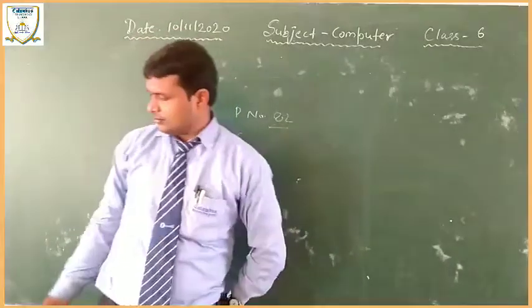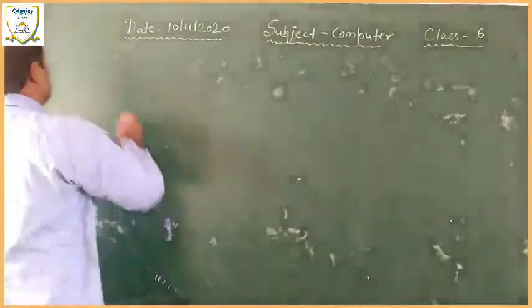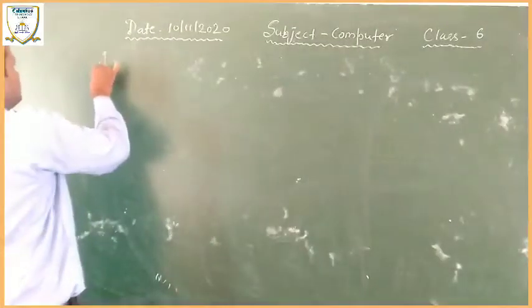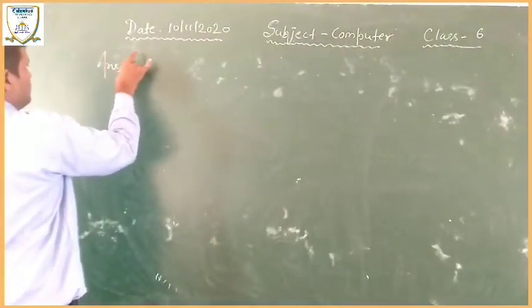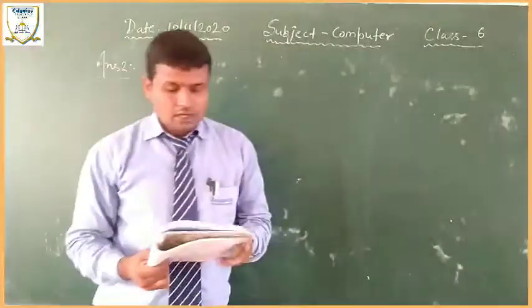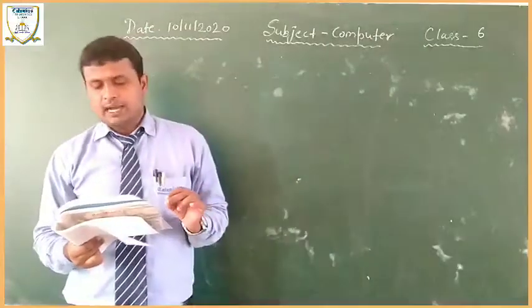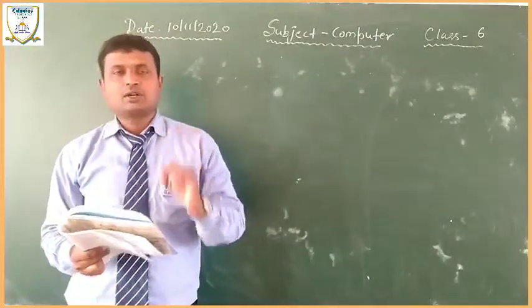Okay, so listen, the second question asks: what is the difference between Microsoft Word and Microsoft Publisher?